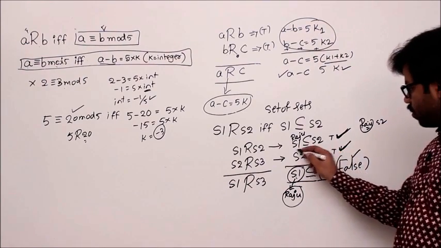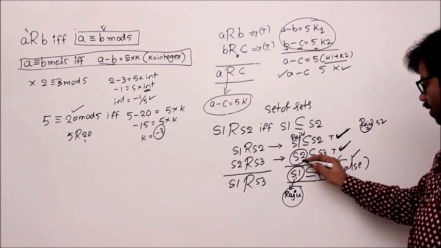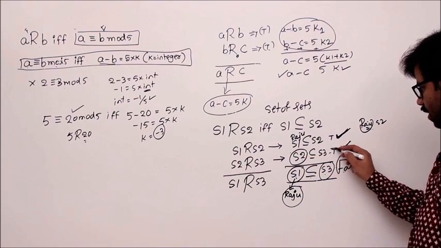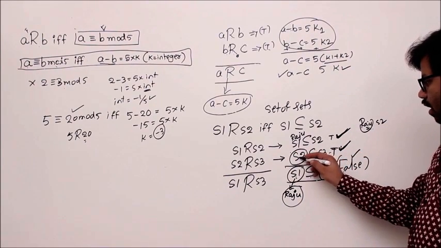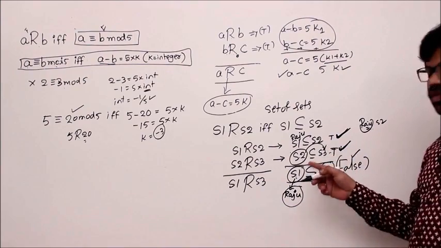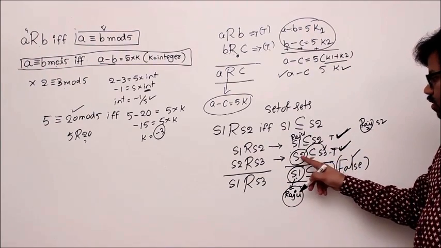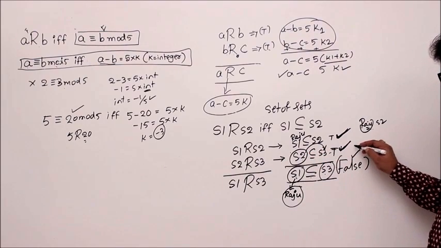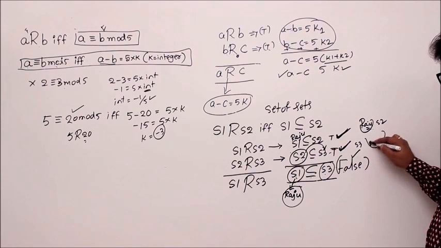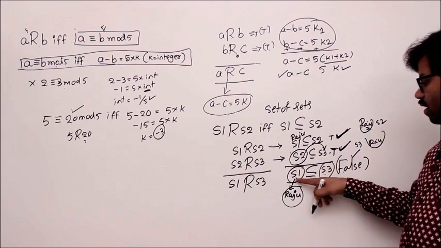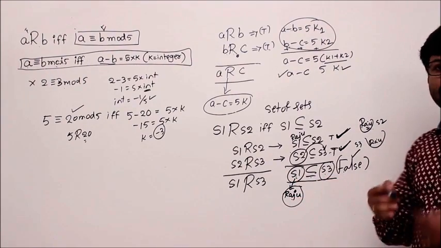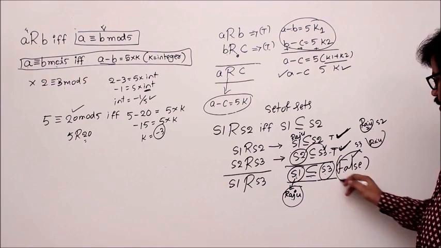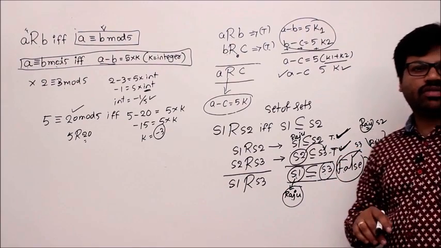Now, if S2 contains Raju, according to this statement, if this is really true, then Raju also should come to S3. That is again the subset relation. If S2 contains Raju, S3 should contain Raju. Then only S2 is subset or equal to S3. Then automatically S3 gets Raju. Saying that S1 contains Raju but S3 does not contain Raju is impossible, right? To have that, definitely the premises should be wrong, correct?